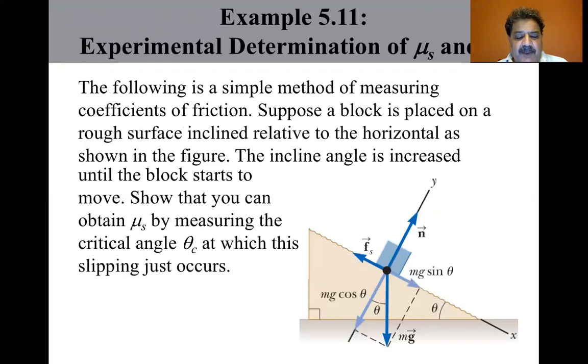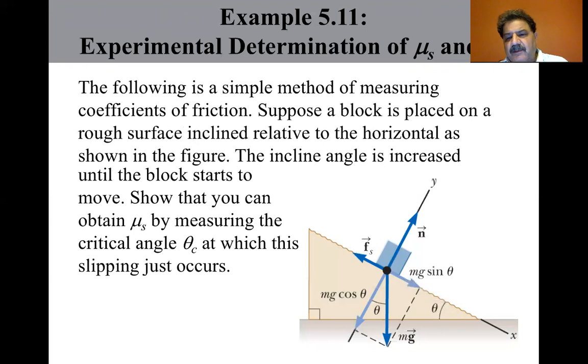The following is a simple method of measuring coefficients of friction. Suppose a block is placed on a rough surface inclined relative to the horizontal as shown in the figure. The incline angle is increased until the block starts to move, so that you can obtain mu sub s by measuring the critical angle theta sub c at which this slipping just occurs.